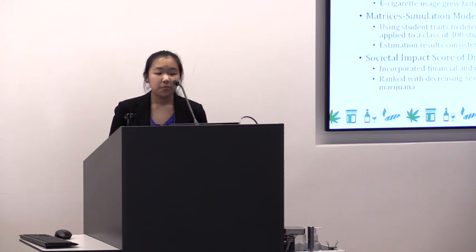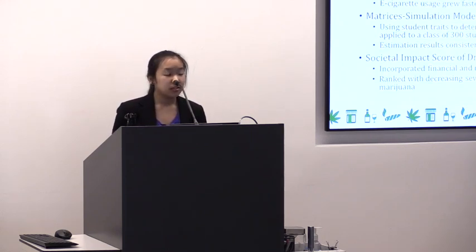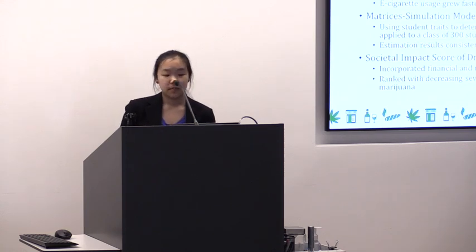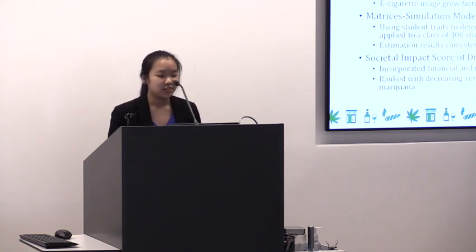So to recap, for part 1, we used a logistic model to forecast e-cigarette usage. We found that in 10 years, it reached a carrying capacity of 22.8%. And we also found that e-cigarette usage grew faster than cigarettes at first, but it quickly slowed down. For part 2, we found a function that used student traits to determine the probability that he or she has used a drug, and then we applied it to a class of 300 students using a simulation. Our results were consistent with those from the Minnesota Department of Education.